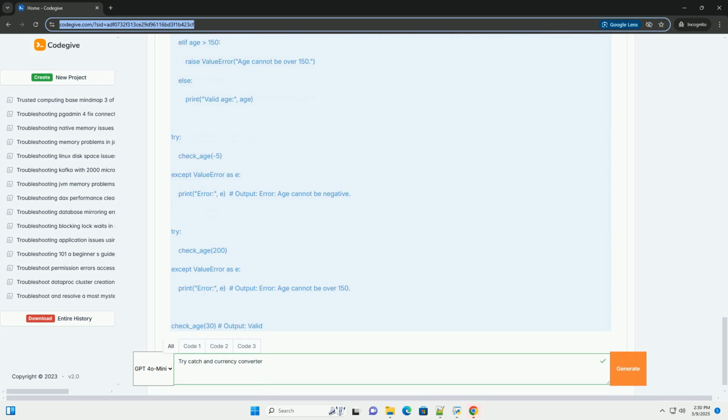5. main. This function handles the user interaction. It uses a while loop to allow the user to perform multiple conversions. It prompts the user for the amount, source currency, and target currency. It calls convert_currency to perform the conversion. It displays the result. It handles any unexpected errors in the main loop using a try-except block.